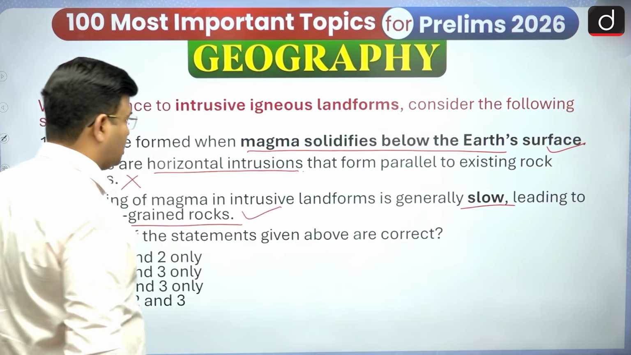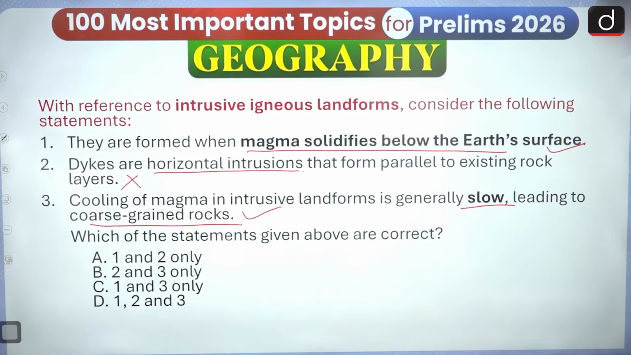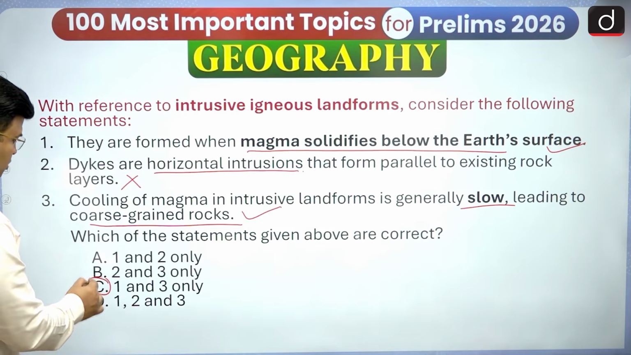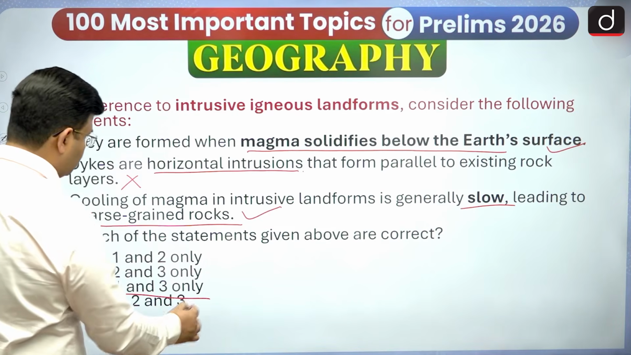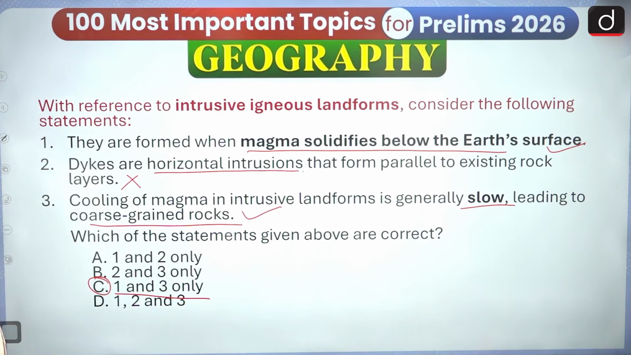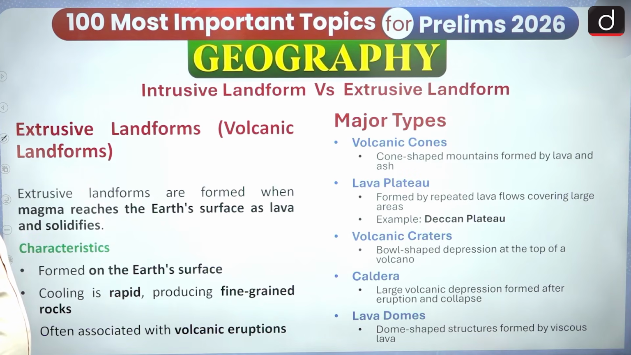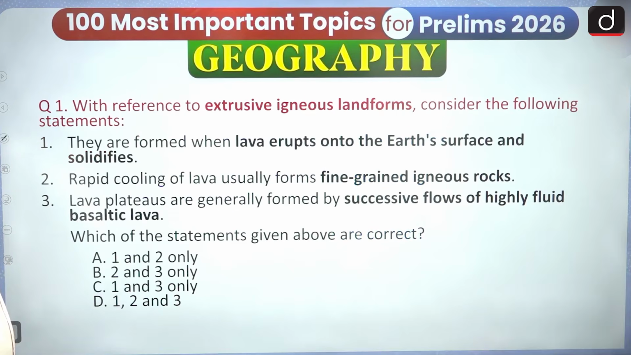So this is a correct one. So we can say that first and third is correct here. So option C, we can say that 1 and 3 is only correct related to intrusive landforms. Now we have to see about the extrusive landform.